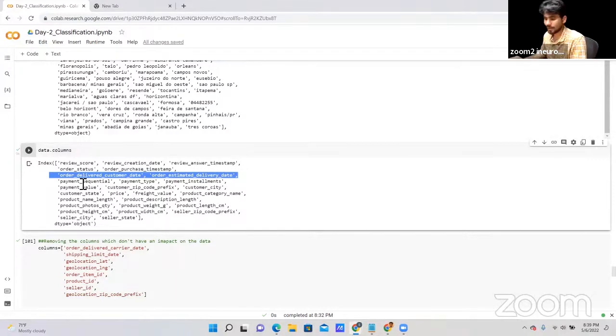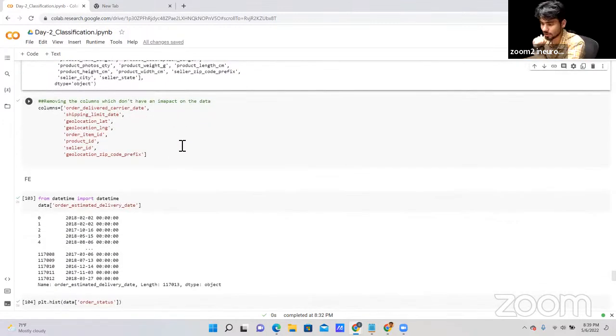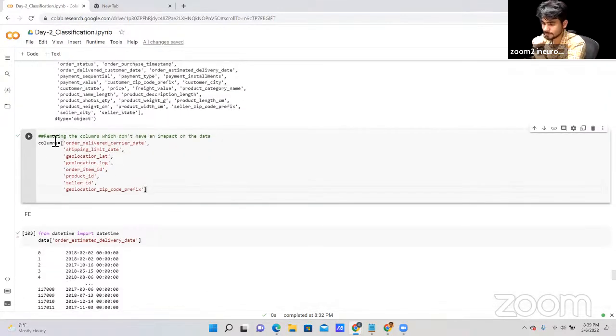Now, as you can see, we have some unnecessary columns. So again, I'm writing these down. Remove the columns which don't have an impact on our data: order delivery courier date, shipping limit date, geolocation latitude and longitude, order item ID, product ID, seller ID, because seller ID has no impact if we have a seller number. These are the unnecessary columns that we are going to remove.